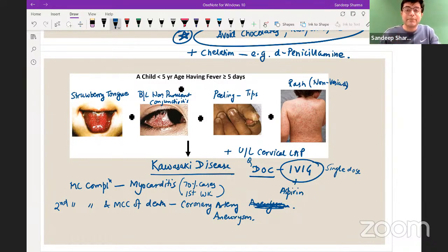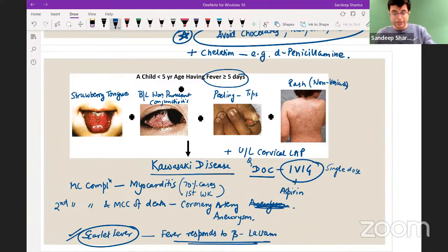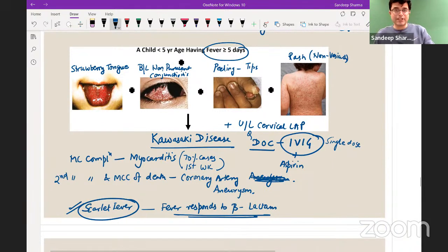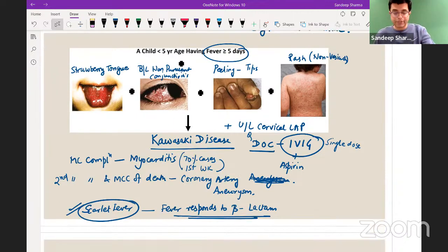And Kawasaki disease, similar findings can be seen in scarlet fever also. And scarlet fever is a streptococcal infection. They can have fever, strawberry tongue, conjunctivitis, rash on the body, peeling of skin. But in scarlet fever, the fever responds to beta-lactam antibiotics. Here, the fever is unresponsive to antibiotics. So if the fever responds to beta-lactam, that is scarlet fever in the patient. In Kawasaki disease, yes, steroids are not given in initial cases, but in refractory patients you can consider using them.